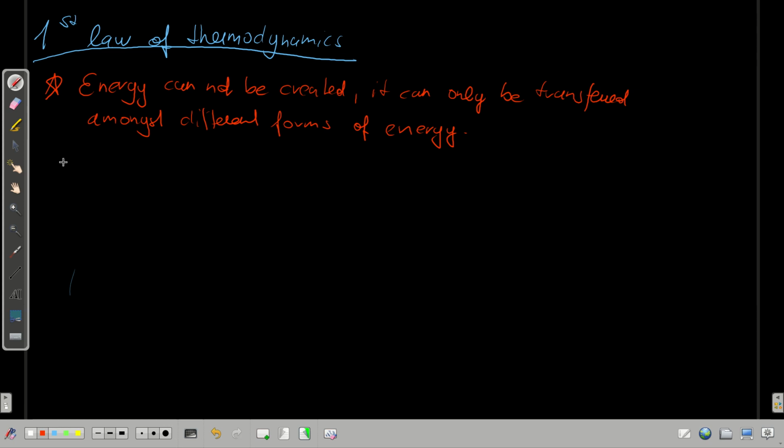So therefore, the first law is also often called the law of energy conservation.